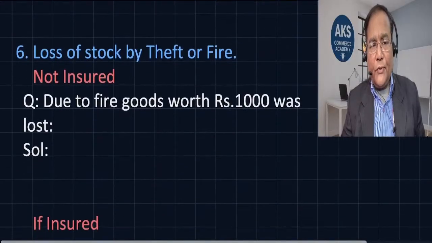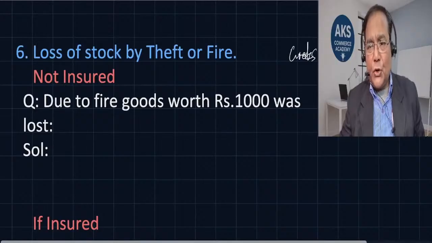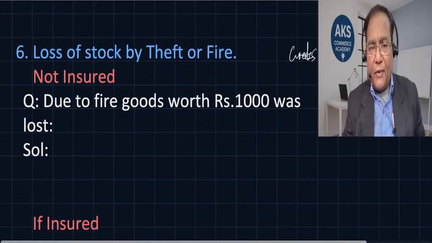All right. Now loss of stock by theft or fire. In business terms, we see that everything usually gets insured. If insurance is taken for stock or goods, general insurance as we call it, then whenever there is loss because of fire, the insurance company bears the cost.